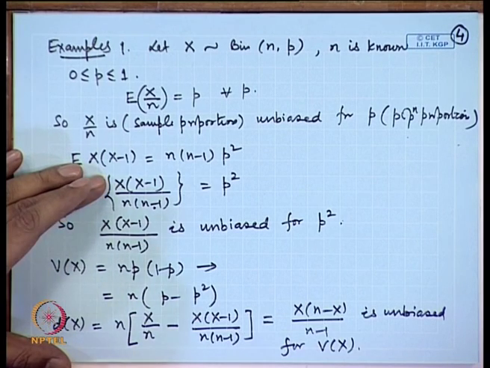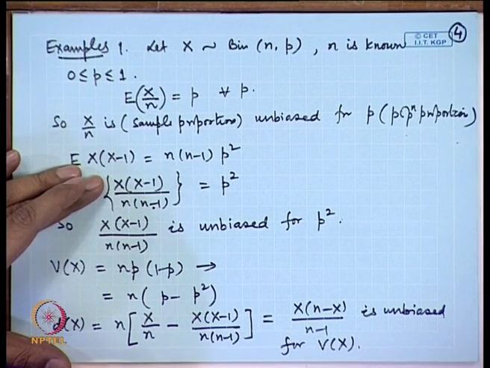So, this is actually one of the common approaches to obtain the unbiased estimators. That means, we consider the moments of the given distribution. For example, in the binomial case we have considered the first two moments, which are helpful in obtaining the unbiased estimators of the population proportion, the square or the variance of this. Let us take up some other examples.